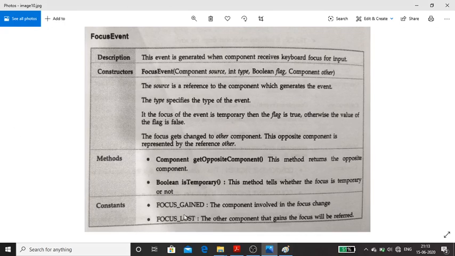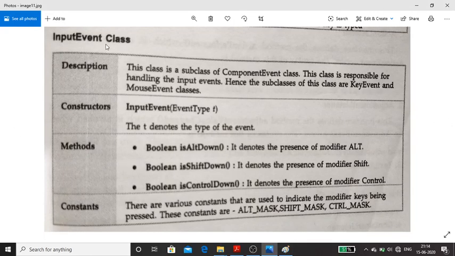InputEvent class is actually a subclass of ComponentEvent class. This class is responsible for handling input events. The subclasses of this class are KeyEvent and MouseEvent classes, and this class contains only one constructor, with the same name as the class, three methods, and some predefined constants.